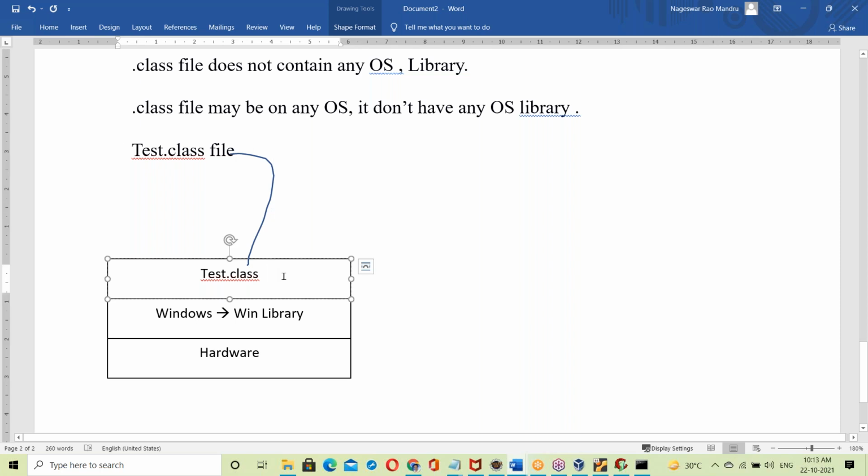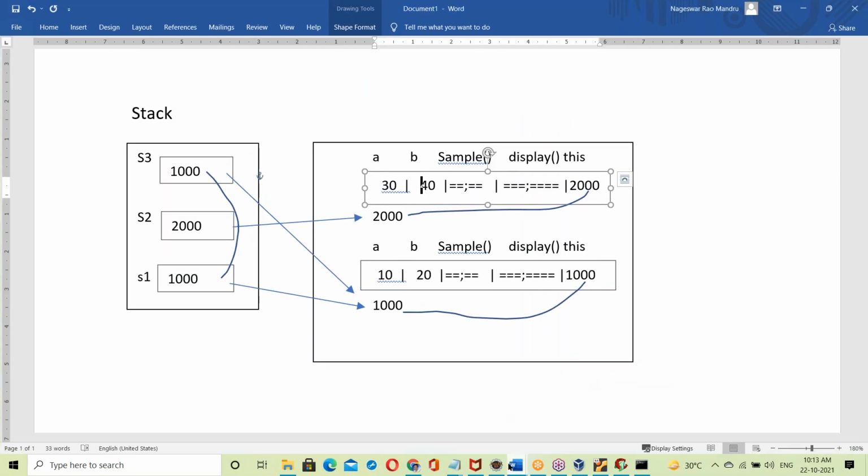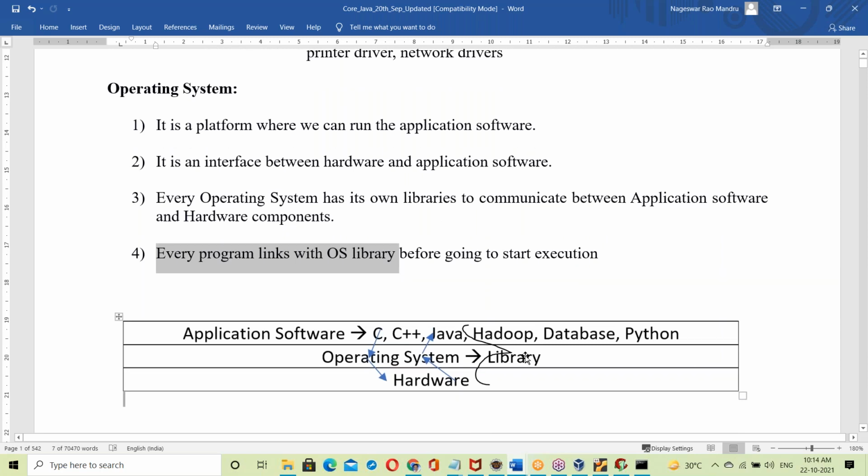After placing it on the Windows platform, when you try to execute it, what happens? To execute this .class file, it should be linked with the Windows library, but it's not linked. It's a plain Java program, not linked with any OS library. See, every program has to link with an OS library to run and to communicate with hardware components.